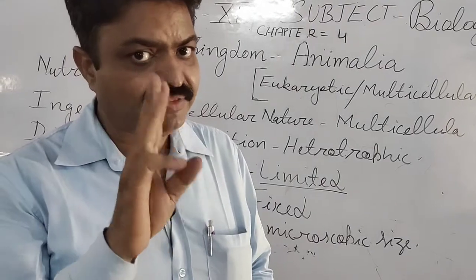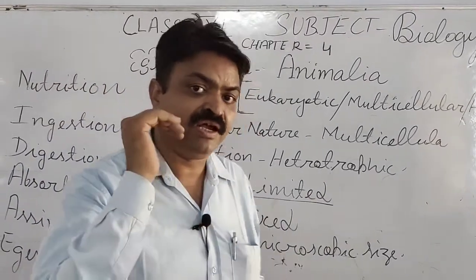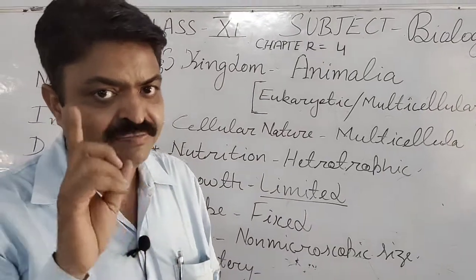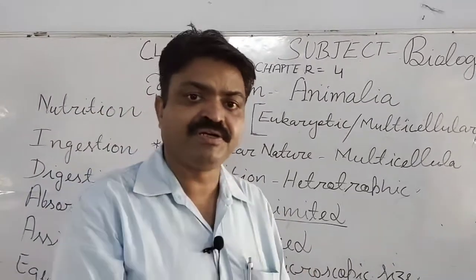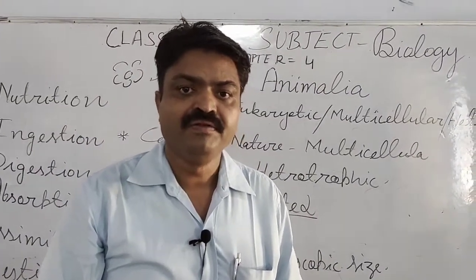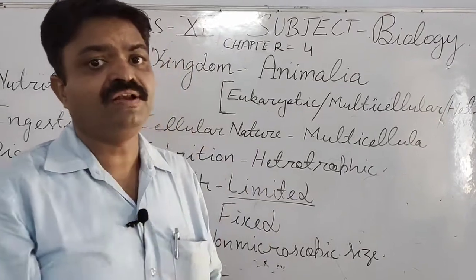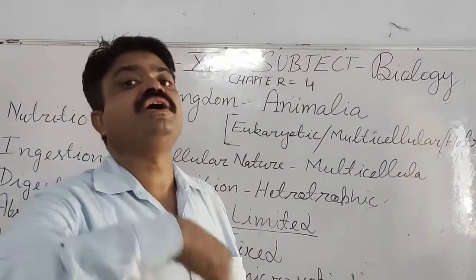So there are three types of living organisms or animals. Asymmetrical, they don't have symmetry. Bilateral symmetrical, those are equally divided into two parts. And radial symmetrical, that can be divided into more than two parts.